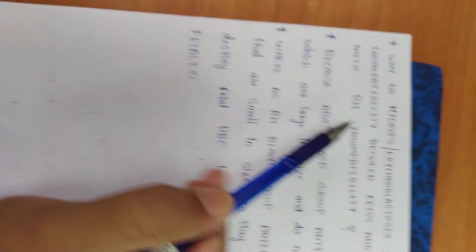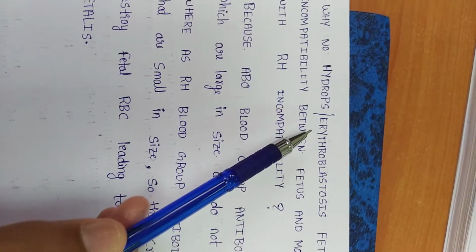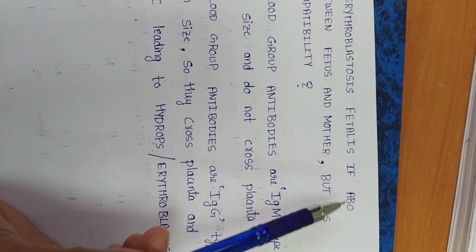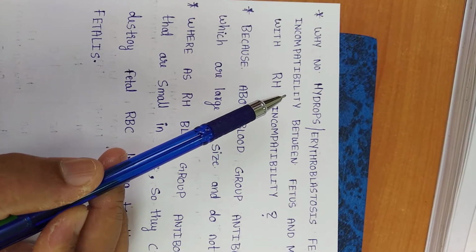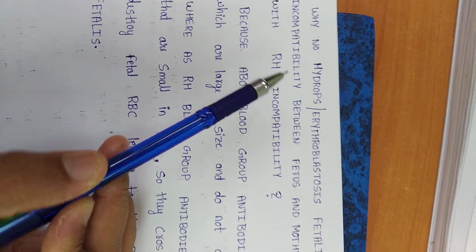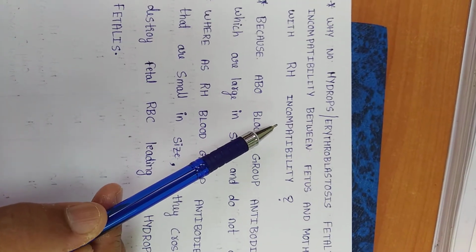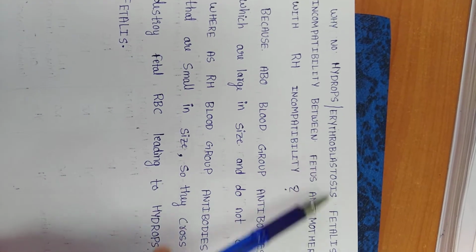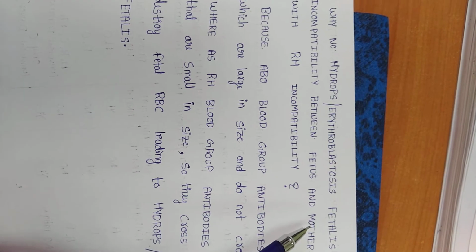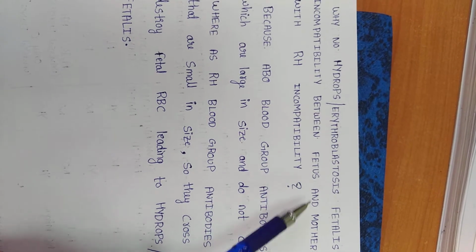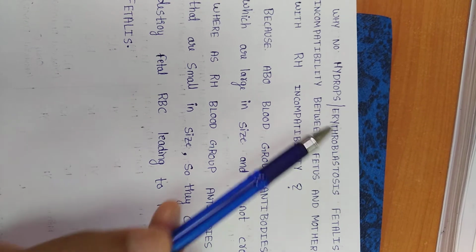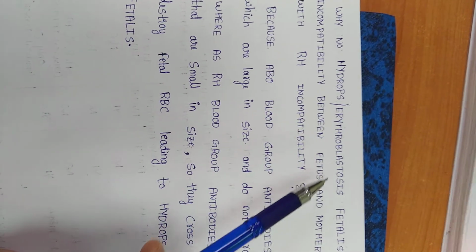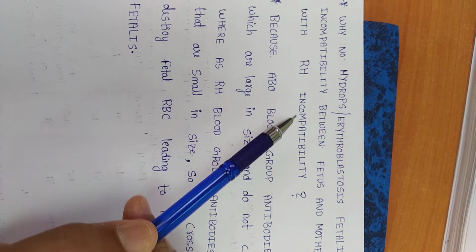This is about pedigrees. Next question is, why is there no hydrops or erythroblastosis fetalis if there is ABO incompatibility between mother and fetus, but why is there hydrops or erythroblastosis fetalis when there is Rh incompatibility?